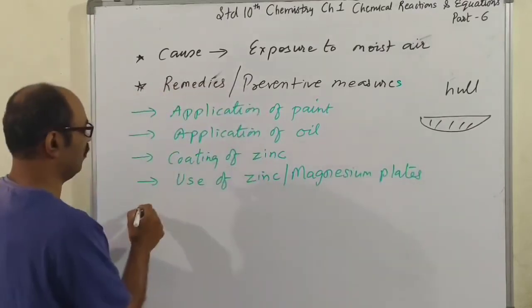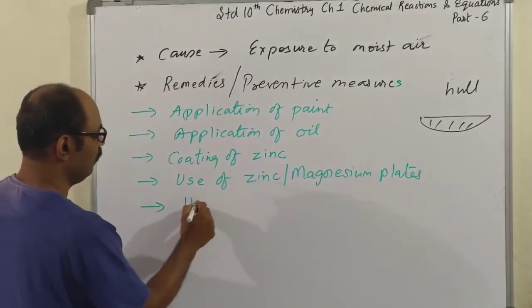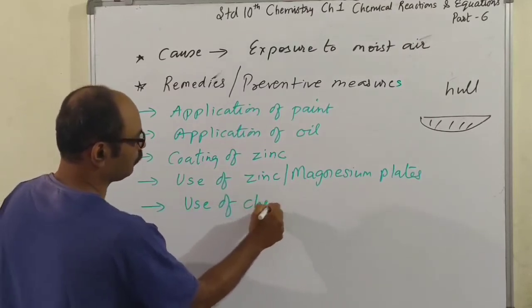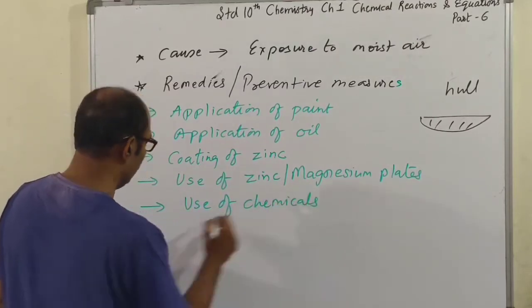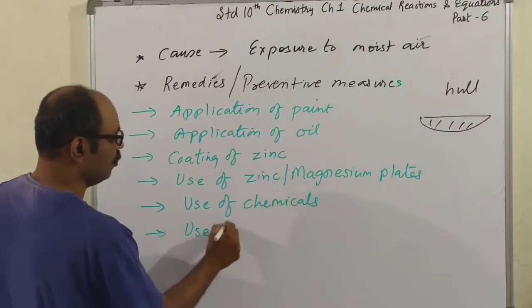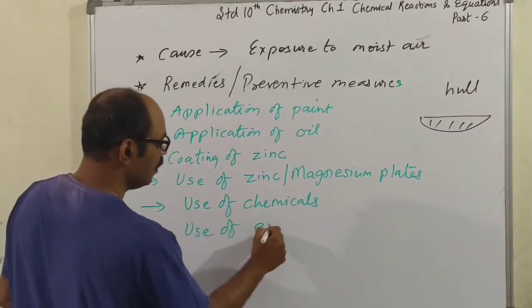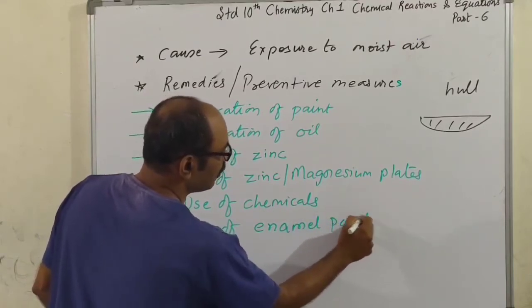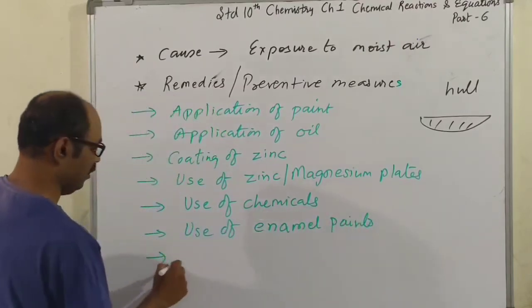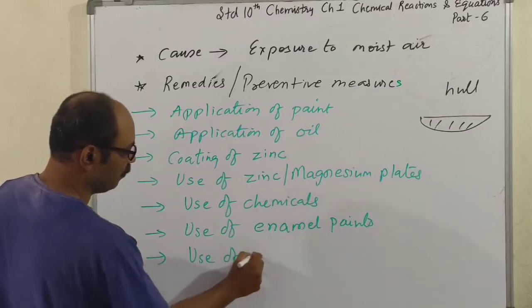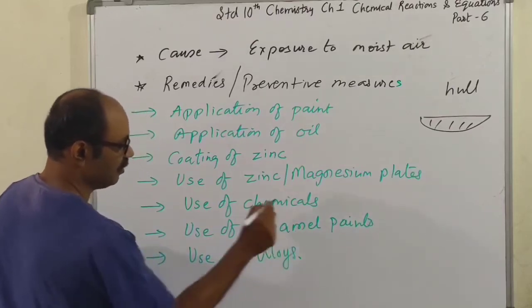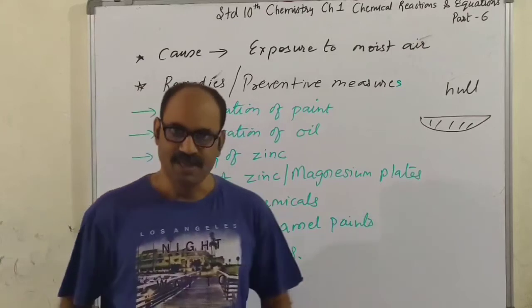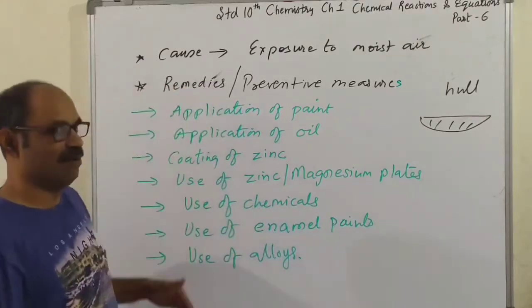I'll explain each of them. Then use of chemicals, use of animal paints, and use of alloys. Let's see one by one. These are the preventive measures.